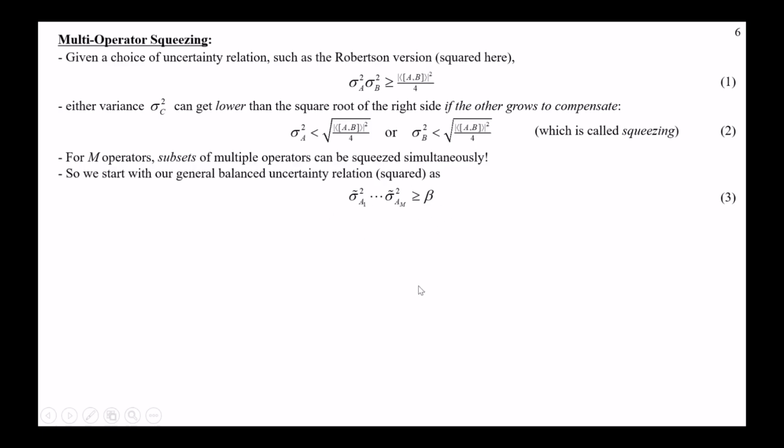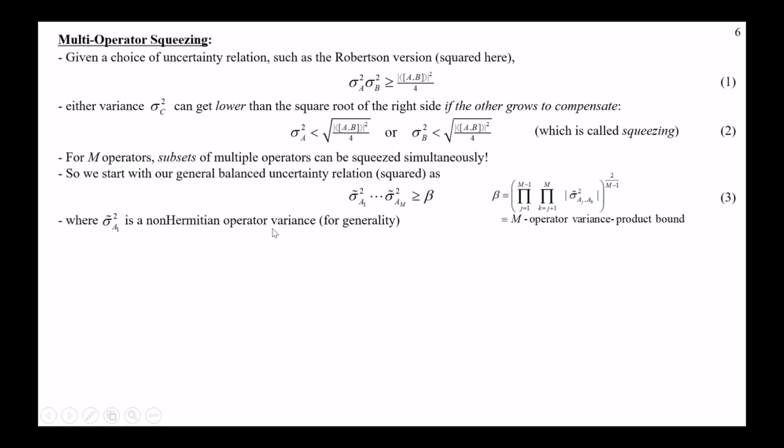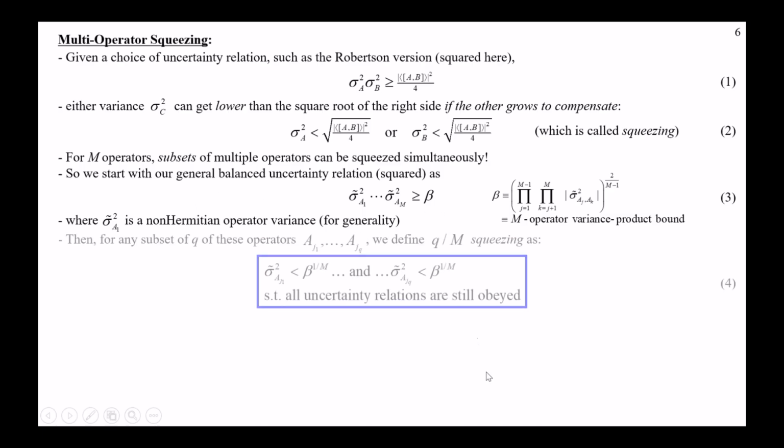And the lower limit, I'm just going to call beta, okay? And I've squared everything here. So the beta now is still like a product of covariance magnitudes, but now it's squared the whole thing from before, right? Because we were just talking about variances of things, okay? So this, again, is for generality. Don't worry about that. So for any subset of the operators, any subset of Q of them, we will define something called Q over M squeezing as each one of these variances being able to go below the Mth root of that beta parameter, but they're all doing it at the same time.